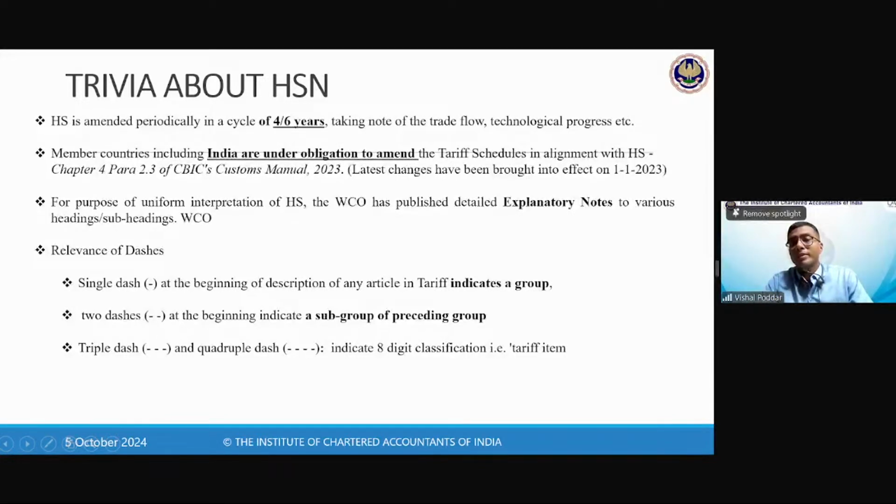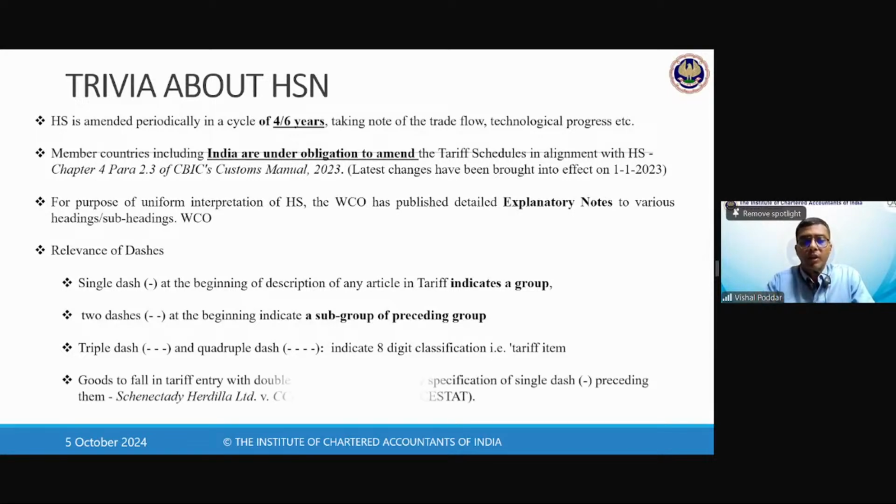So this is how you understand the classification. These dashes are very important because everything is written in a list, as we saw in two examples in previous slides. Things are written one below the other. But how will you understand which is a subpart of what? That is where dashes are useful.